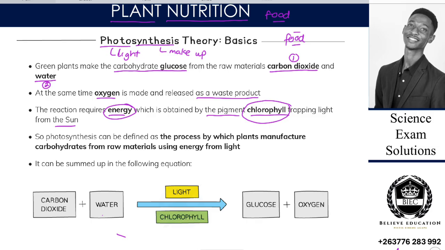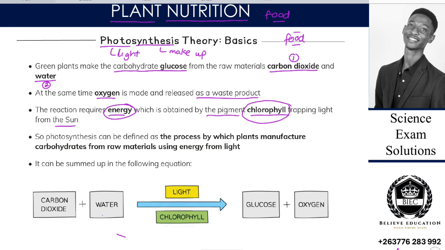chlorophyll. So this pigment is a green pigment which gives the leaves its green color. So every leaf that you see that is green, it has what? It has chlorophyll, and that chlorophyll gives the green coloring. That green coloring pigment is the one that traps sunlight energy or that absorbs sunlight energy. So the function for chlorophyll is to absorb sunlight energy.